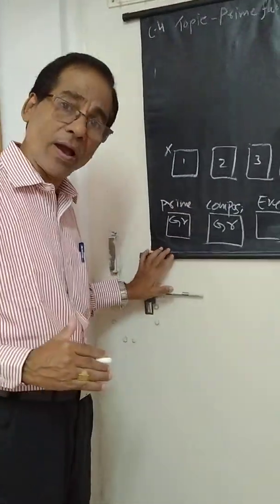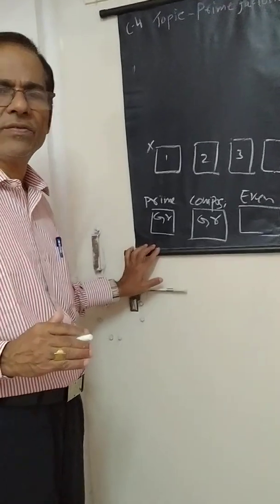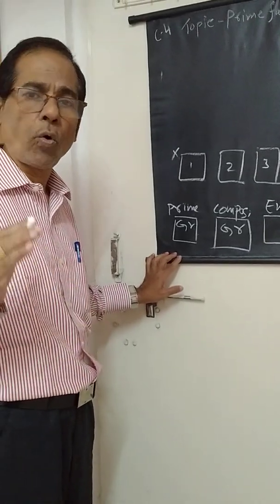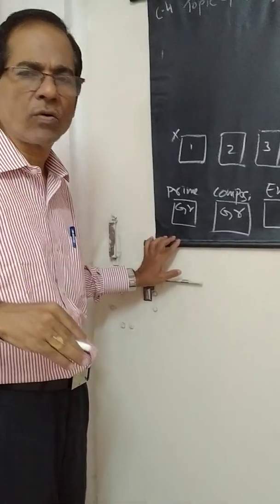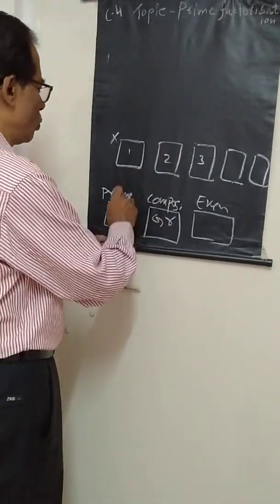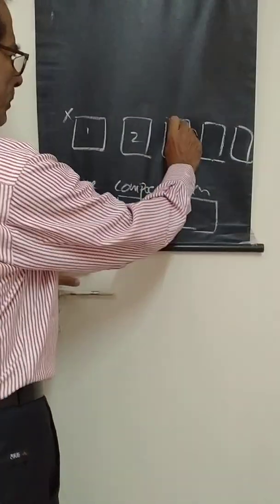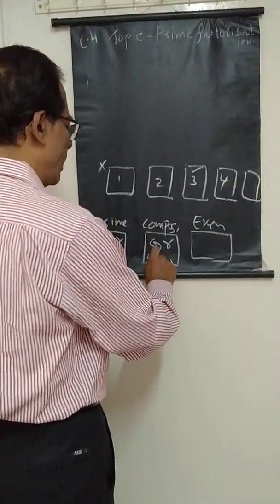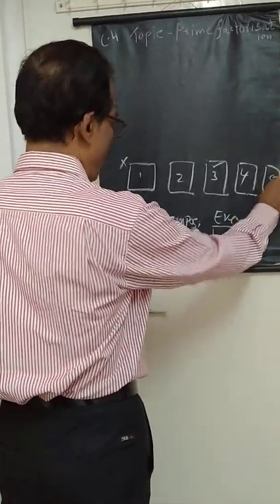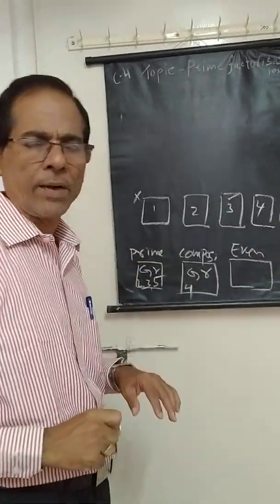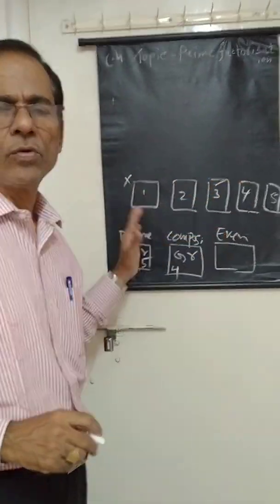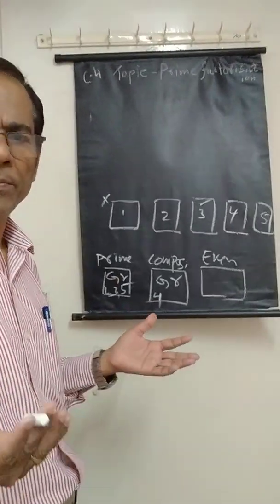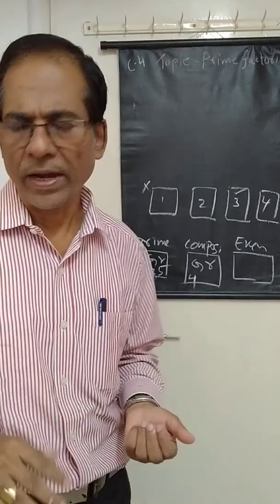You have remembered 2 is an even number. 2 is the only even prime number. Recall this again and again. So 2 you will put here. Then 3 is again a prime number, put it here. Then 4 is a composite number, put it here. Then 5 is again a prime number, put it here. Like this you can play one game, and you can upload the video and send it to me.